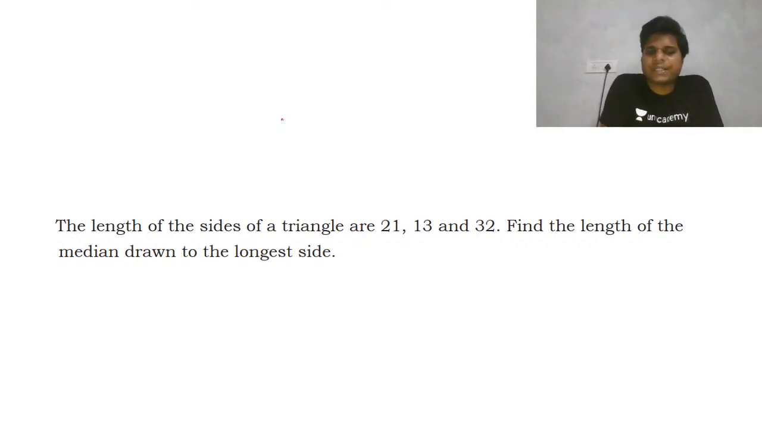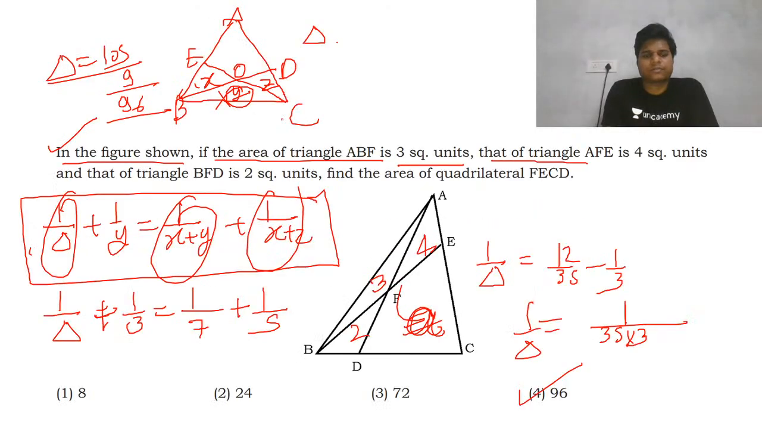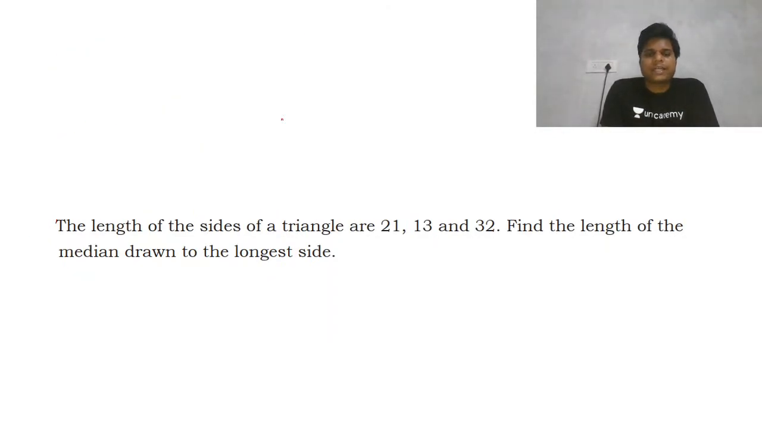The lengths of the sides of a triangle are given. You need to find the length of the median drawn to the longest side. I think shortest. Okay, fine. You need to find the length of the median drawn to the longest side. The lengths of the sides of a triangle are 21, 13, 32. You need to find the length of the median to the longest side, that is 32.